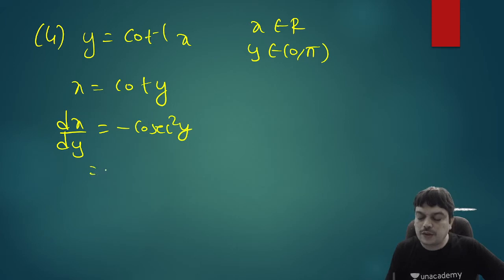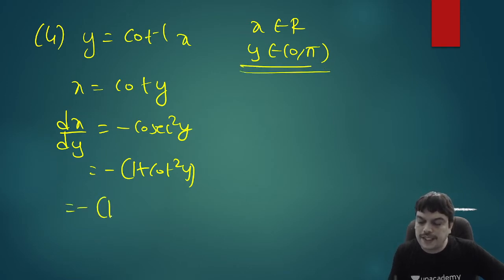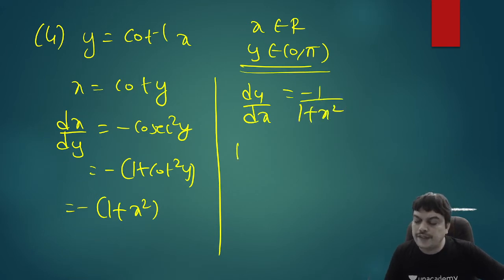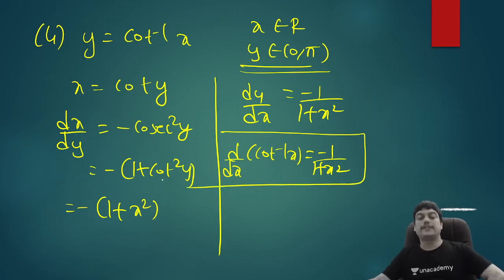And after that, you know that cosecant square y can be written as 1 plus cot square y using the identities. There is no root anywhere, so there is no change further based on this interval. Then you can replace cot y with x, so dx by dy is minus of 1 plus x square. So dy by dx is going to be the reciprocal, minus 1 by 1 plus x square. Therefore, the derivative formula for the function cot inverse x is minus 1 divided by 1 plus x square.